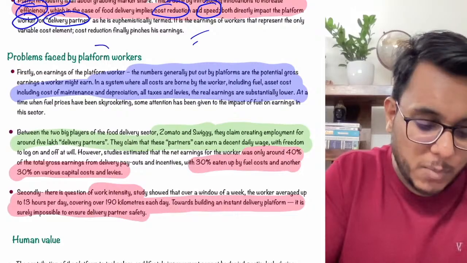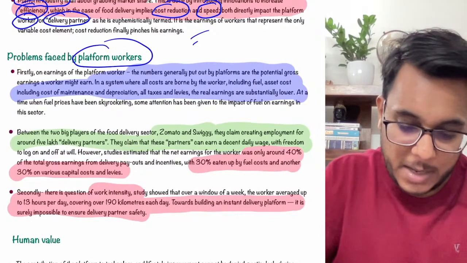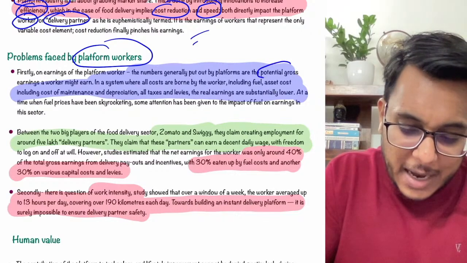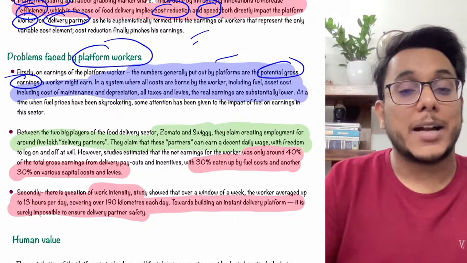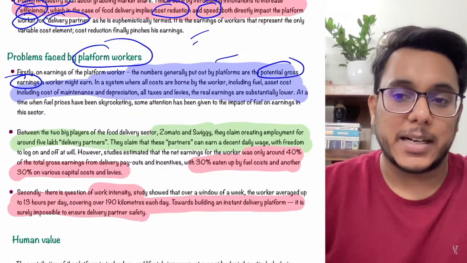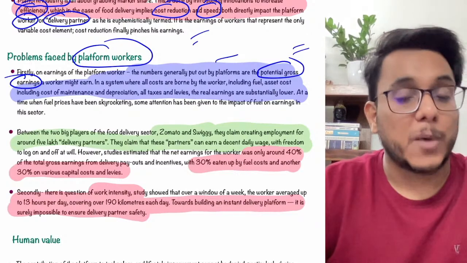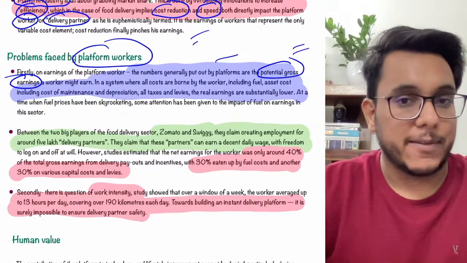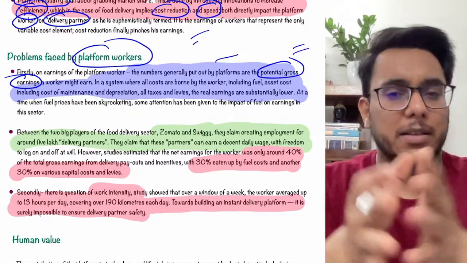Now guys, the platform workers working in these apps face a large number of problems. Number one, their earnings are very low. Now see, these platforms, Zomato and Swiggy, say that they are giving good, decent salaries, but what they tell are the gross earnings. The gross earnings and the net earnings are different. Gross earning is what a person is getting.